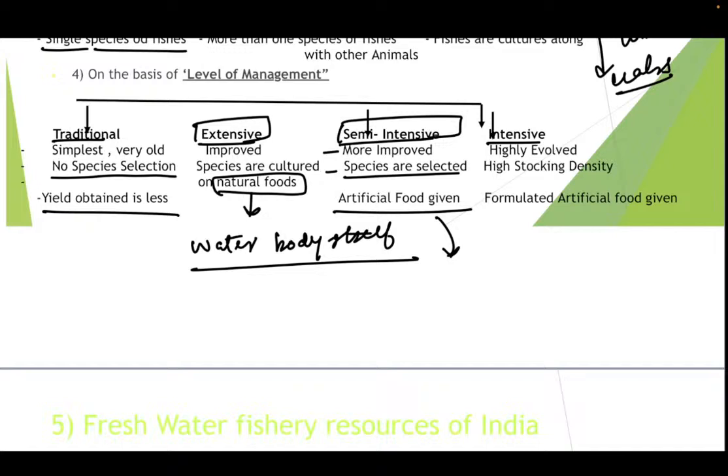Now the intensive is highly evolved, high stocking density is there, and formulated artificial food is given. It is highly evolved as compared to semi-intensive, extensive, and the traditional one. So intensive is highly evolved, with high stocking density, and formulated artificial food is also given.